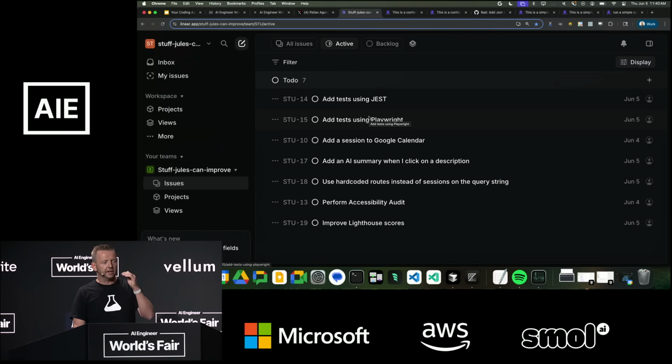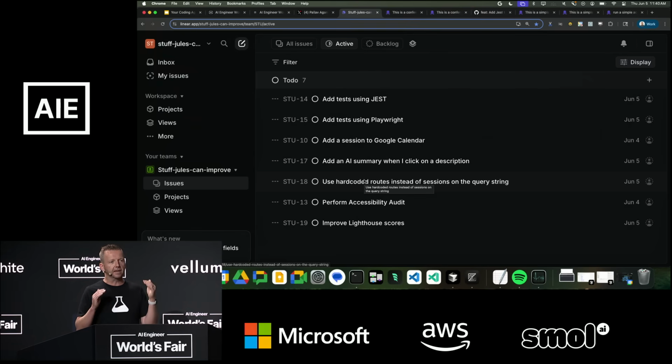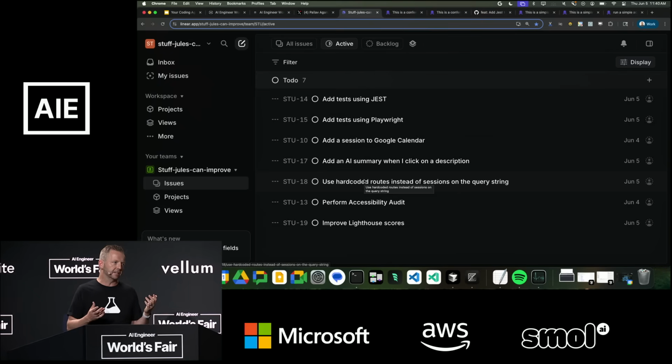Once that's done, then I can go to that other mode of parallelism, and I say I would like a link to add a session to my Google Calendar. I would like an AI summary when I click on a description. And these are all features, but what I'm really excited for is for AI to do the stuff that we never seem to get to, such as accessibility audits and security audits, all those things that seem to go on the backlog but are really important.